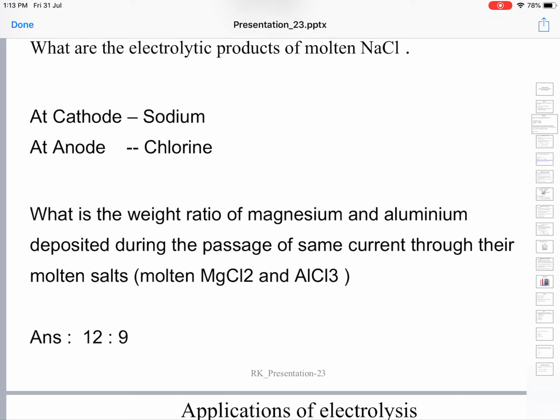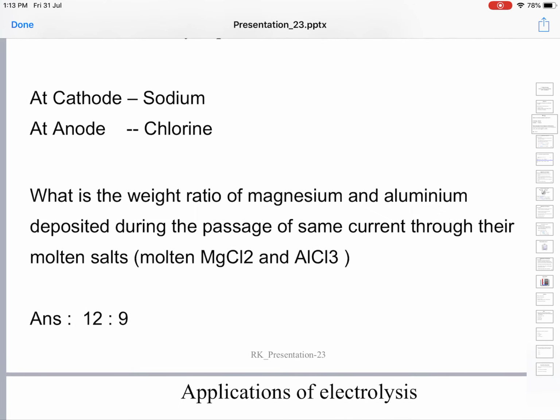That is why electrolysis is defined as the decomposition of electrolyte on passing electricity through the electrolyte solution. For example, we have seen two examples of electrolysis.